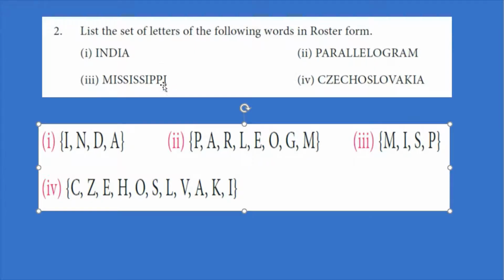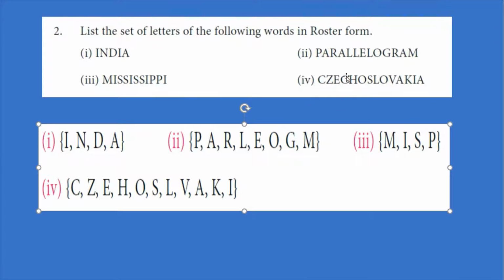So what is the set of letters in Mississippi? Third one, M, I, S, P. So we need not repeat S and I again. This P also should not be repeated.